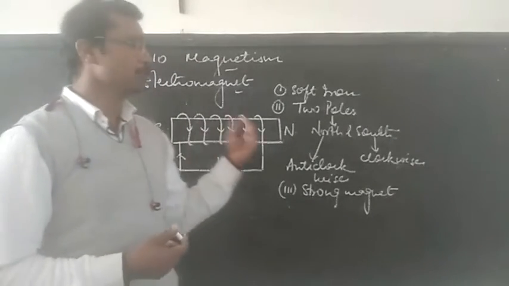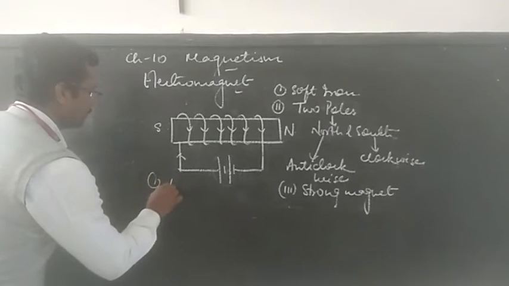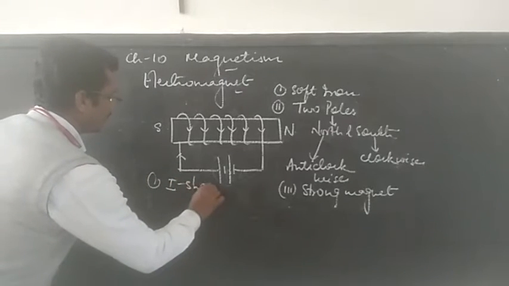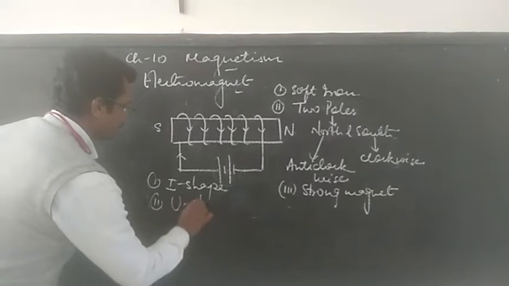So there can be two types of electromagnet. One is I-shaped electromagnet. There can be U-shaped electromagnet.